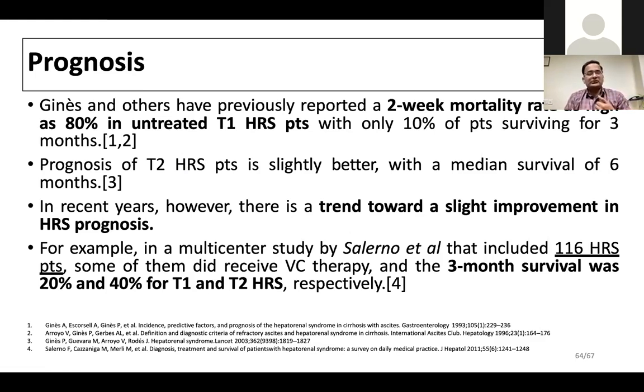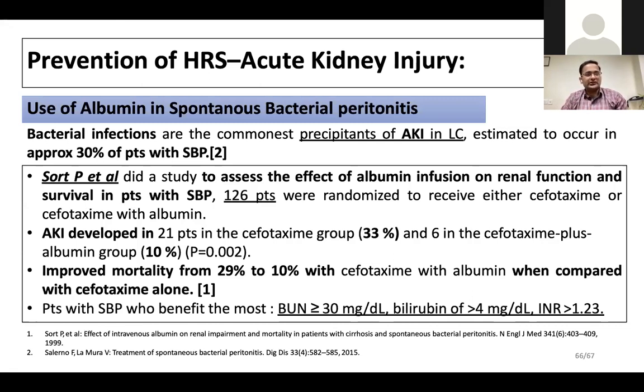Although this is an old study, the Perry-Jain study, recently we see somewhat better survival with the advent of TIPS, midodrine, vasoactive agents, and other things. But still it has a very dismal prognosis. Three-month survival in type 1 and type 2 HRS in recent studies is 20% and 40%, not very good. It is like many of the cancers. So this patient should be advised early liver transplant so that kidney function might recover.